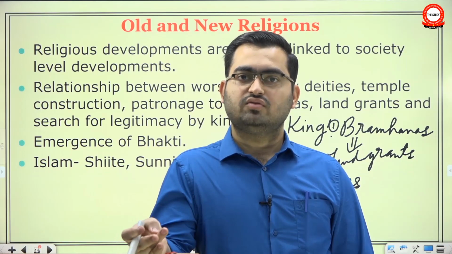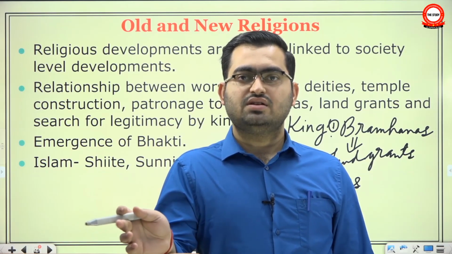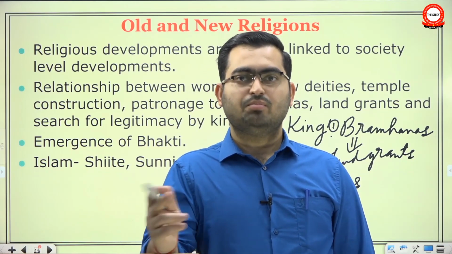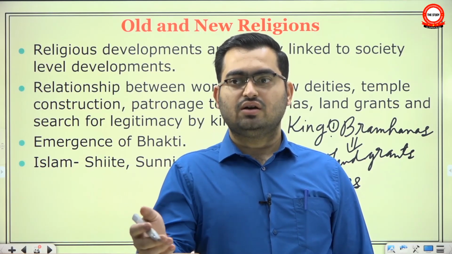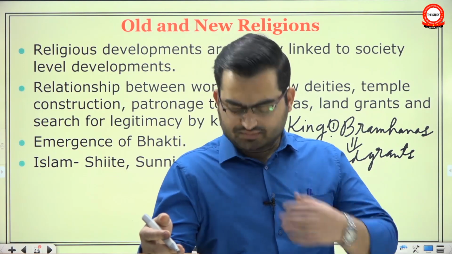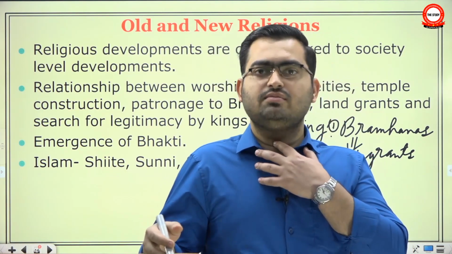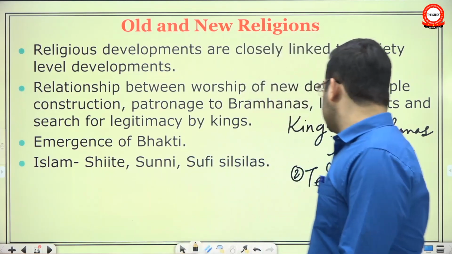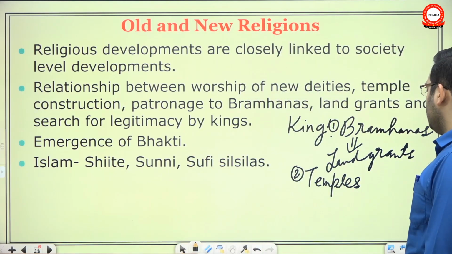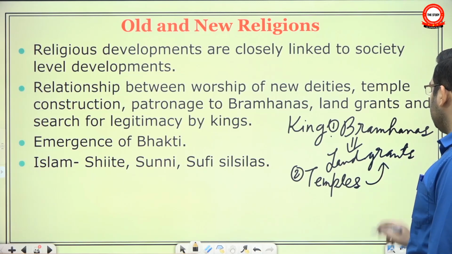You have Nagara school of North India with various sub-branches, Gujarat, Odisha, Kashmir, Bengal. Then you have Vesara school of architecture in Deccan, especially around the Hoysala kingdom, and then you have Dravida school of architecture. So kings would also construct temples. Okay, now these temples will also need land grants.